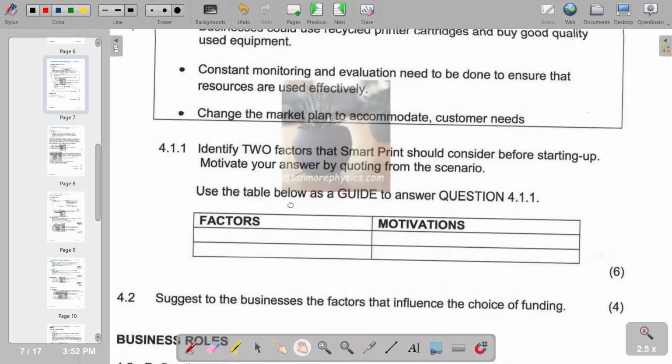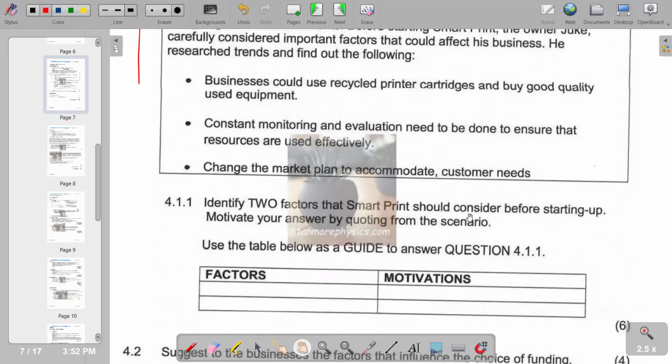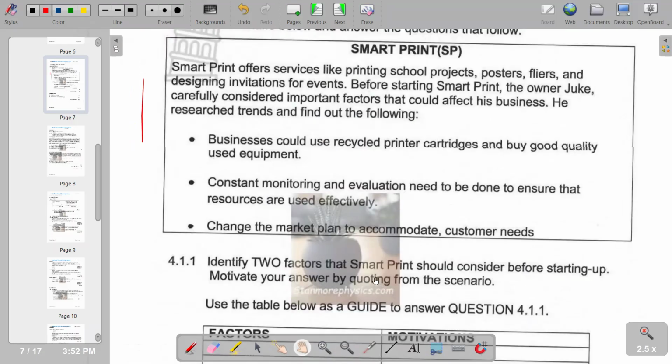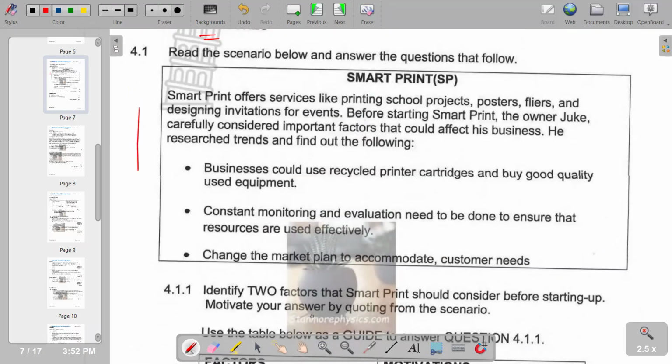So the factors that Smart Print should consider before starting up. If you come to this part, we have businesses could use recycled printer cartridges and buy good quality used equipment. So you see that by using recycled printer cartridges, this is a matter of reducing the costs. So we have cost saving as a factor that must be taken into consideration before startup.